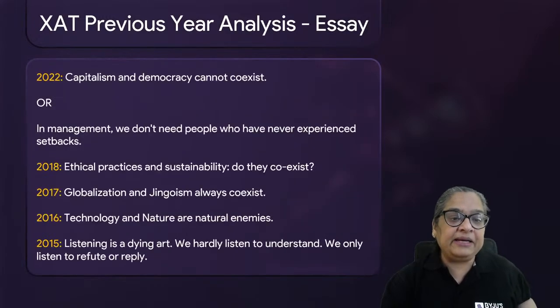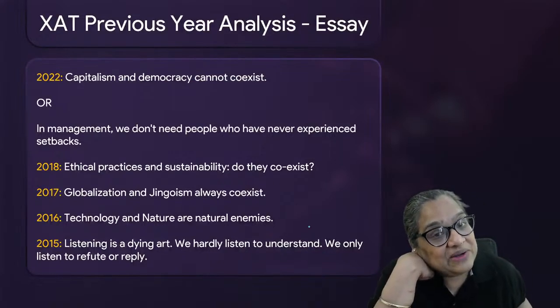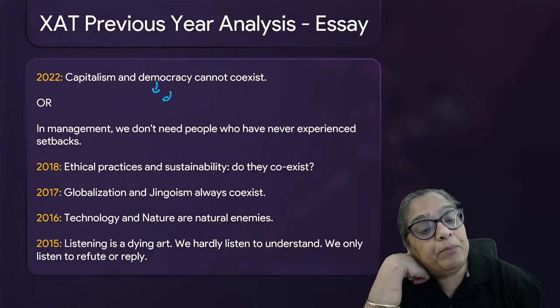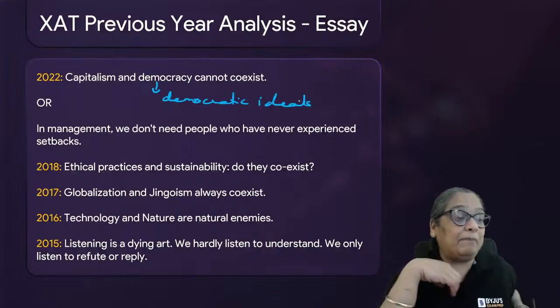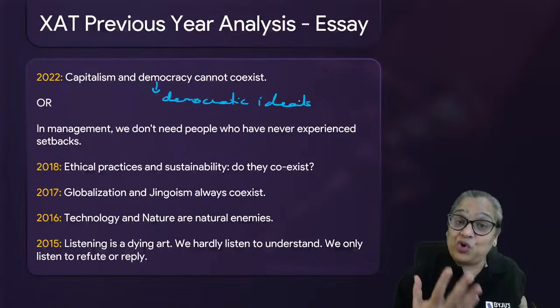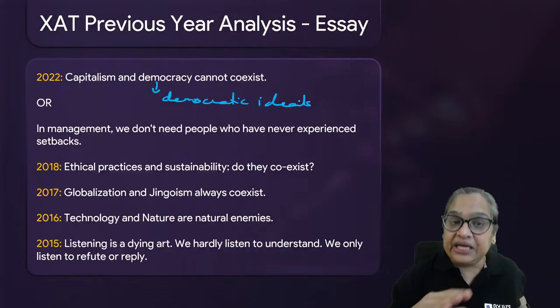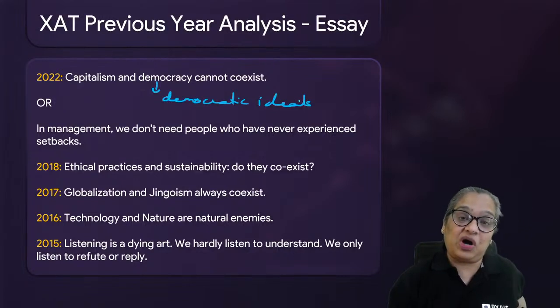Okay. Then capitalism and democracy cannot coexist. Okay, there you talk about democracy. More importantly, what are democratic ideals? Eventually, it is all about some sort of equality, social, economic, political justice. That's what democratic ideals are about.